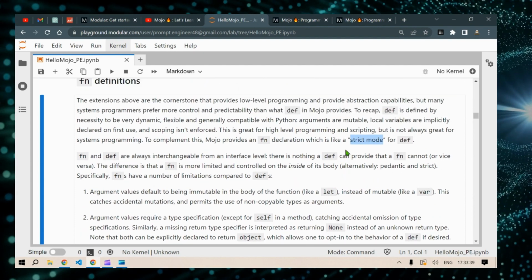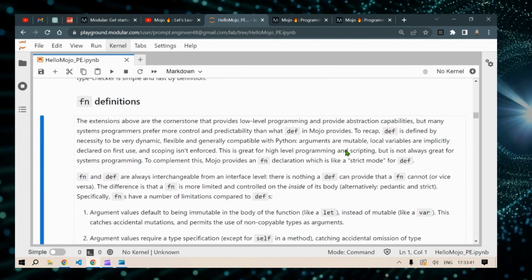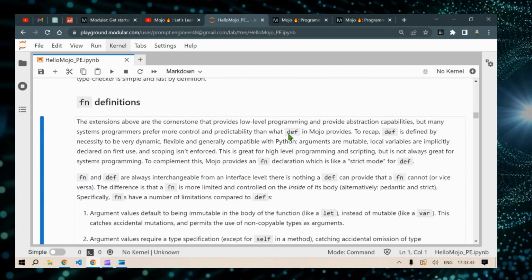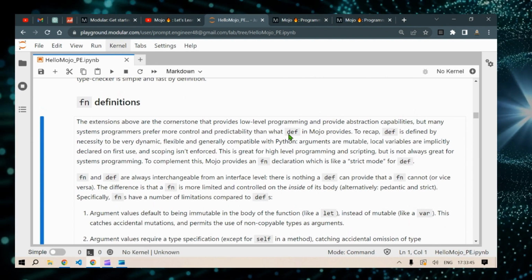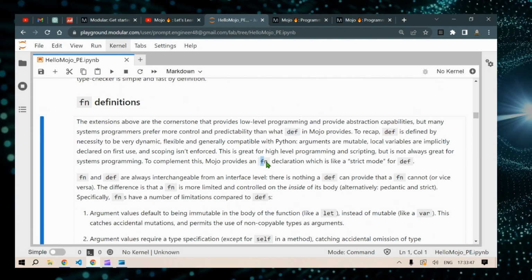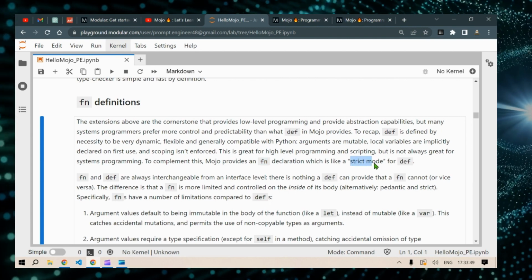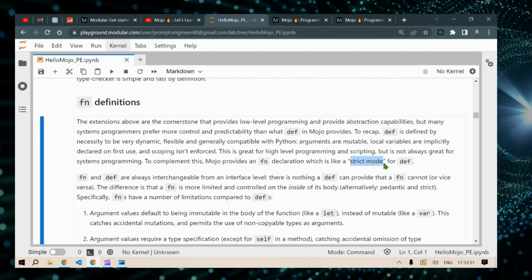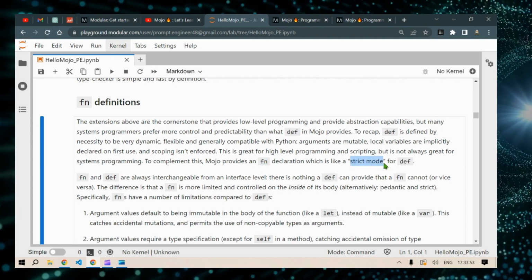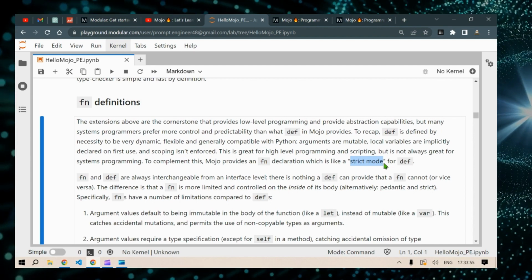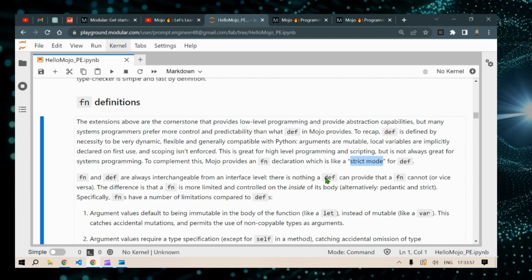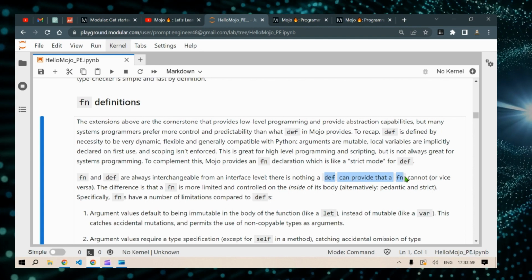So there we have it. We explored the difference between def and FN in the MOJO programming language. While def offers flexibility, in summary, FN acts as a stricter alternative, providing more control and predictability for system programmers. Remember, both these constructs have their merits and can be used interchangeably at an interface level.